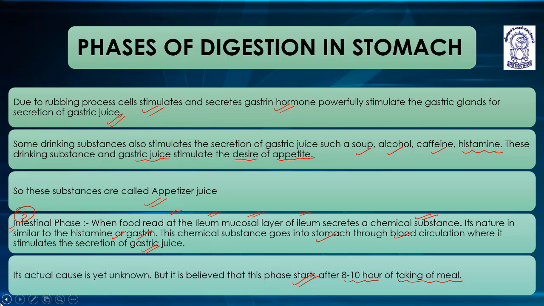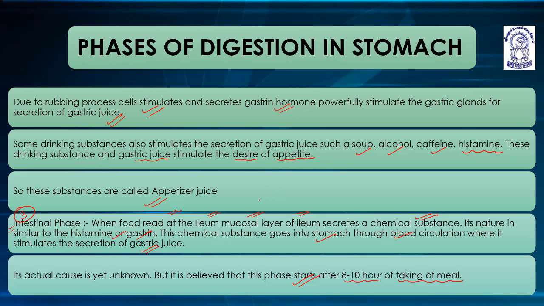There is one important term I would like you to make a note of: gastric inhibitory peptide, collectively known as enterogastrone. It inhibits the secretion of gastric juice. This hormone is released from the duodenal epithelium.